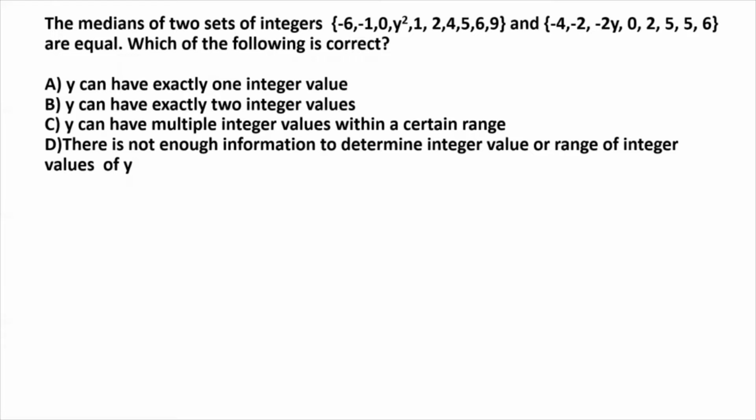The options are: y can have exactly one integer value, y can have exactly 2 integer values, y can have multiple integer values within a certain range, and option D is there is not enough information to determine the integer value or range of integer values of y. This is a multiple choice question where only one option is correct, and you have to pick the correct option.